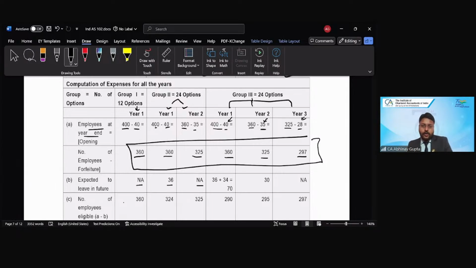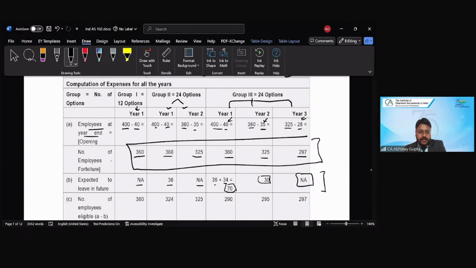And for group 3, in year 1, there would be 36 plus 34, total 70. And in year 2, it would be 30. And in year 3, nothing, not applicable. So this is the expected number of employees to be leaving over and above those who have already left, right? This information is also given in the question. We have just populated all this information in this table.